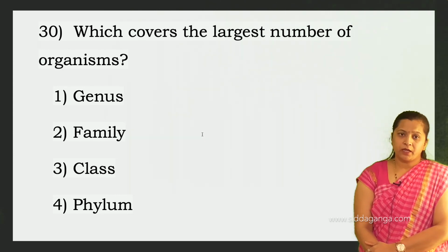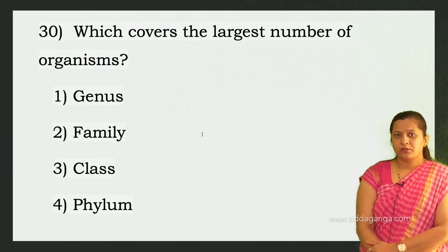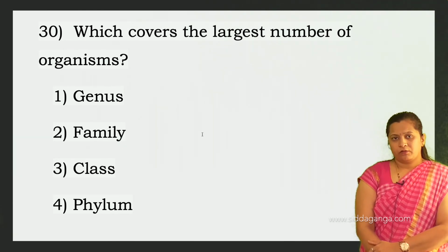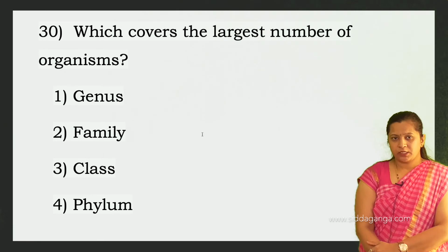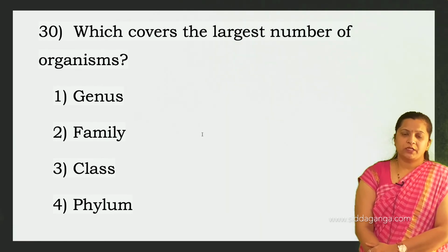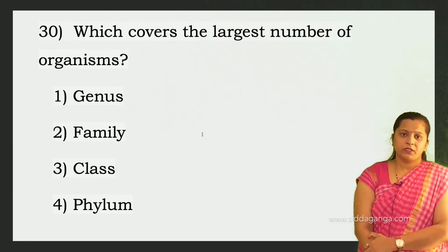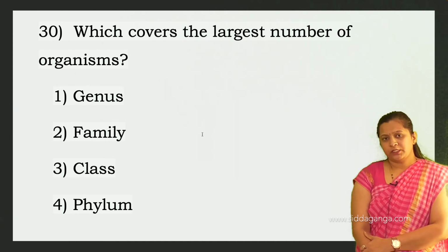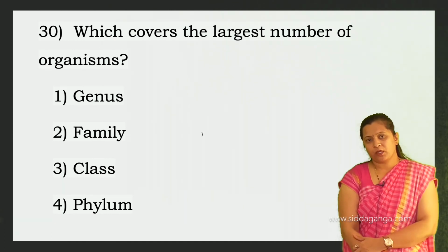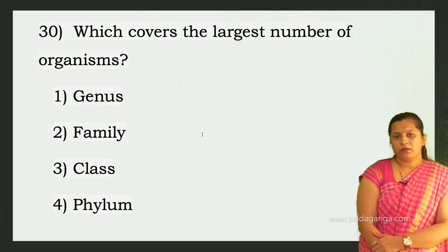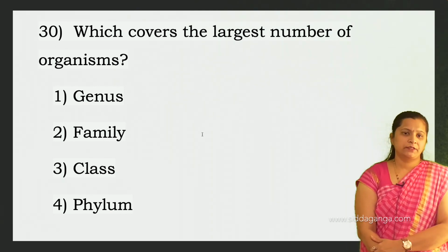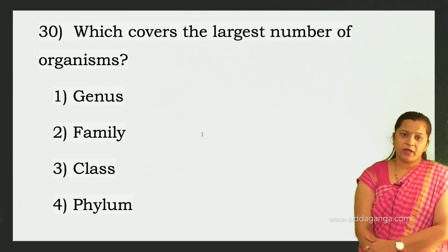So which covers the largest number of organisms, right? Genus, family, class, phylum. So phylum covers the largest number of organisms because it includes genus. After genus, next is family. The family includes one or more related genera, and the class includes one or more related orders. The phylum has the related classes.